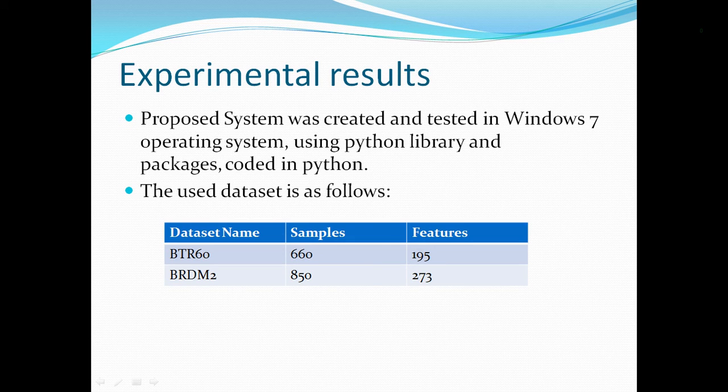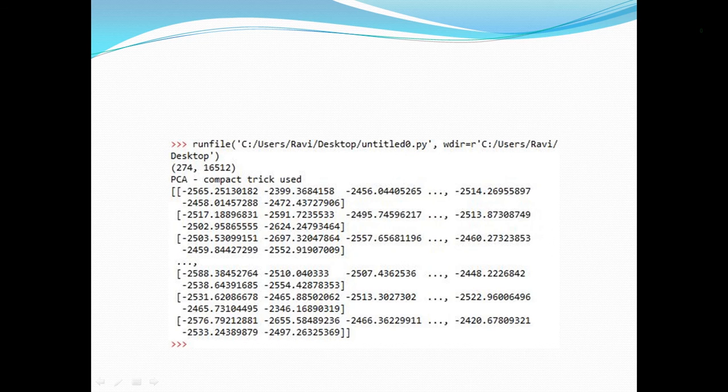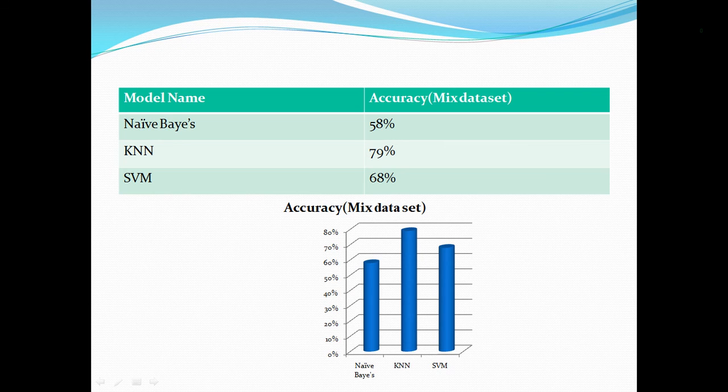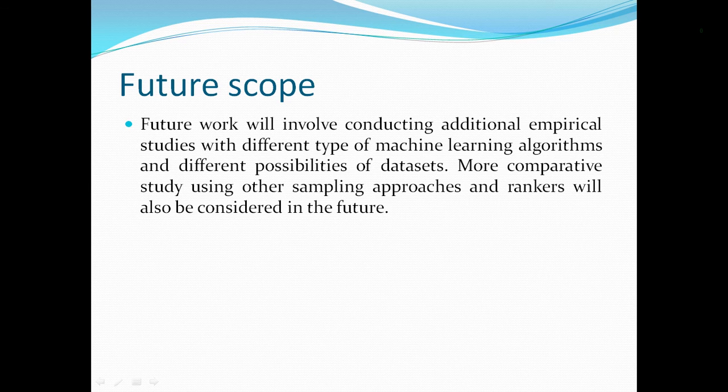My accuracy is 79% for KNN, and we have shown that KNN is the best prediction algorithm and is efficient for my topic. So I'm going to conclude. For future scope, many empirical studies may happen, and we will try to find many different machine learning algorithms and different possibilities of data sets. More comparative study using other sampling approaches and rankers will also be considered in the future.